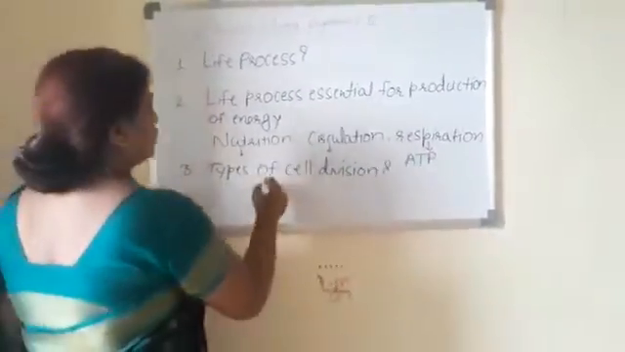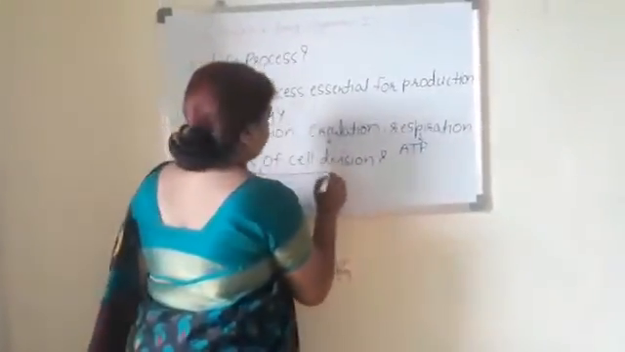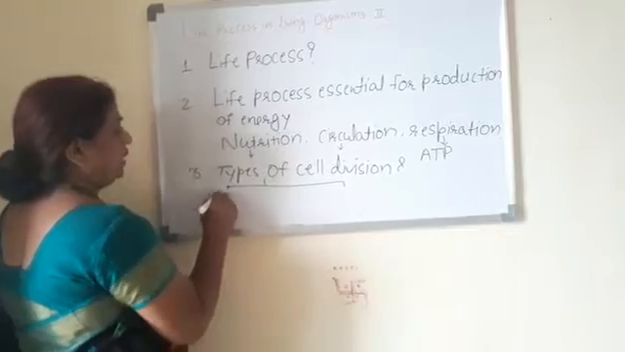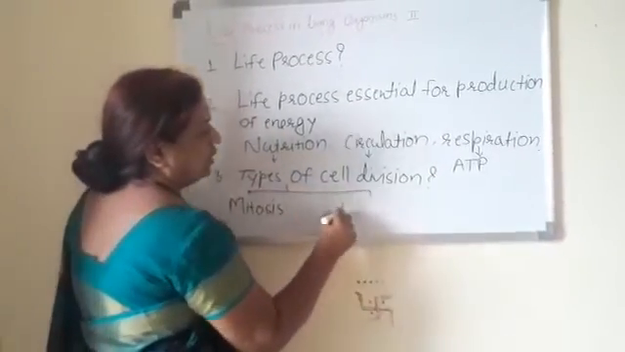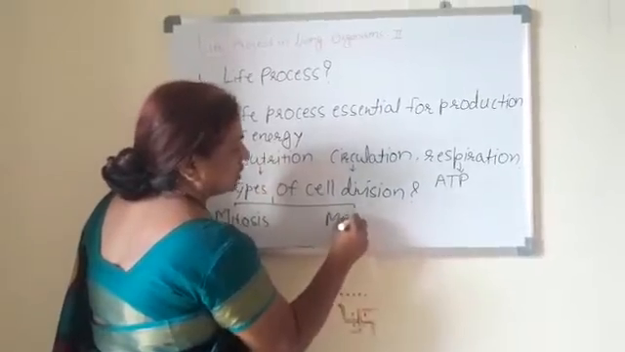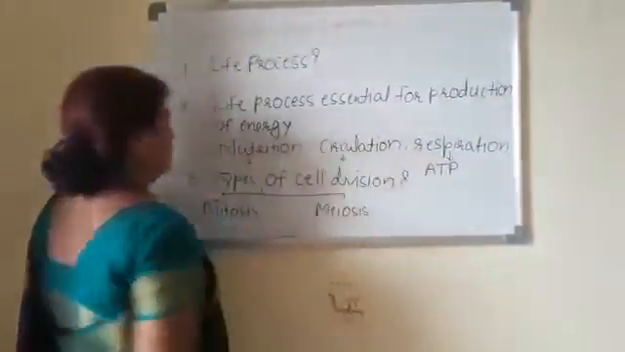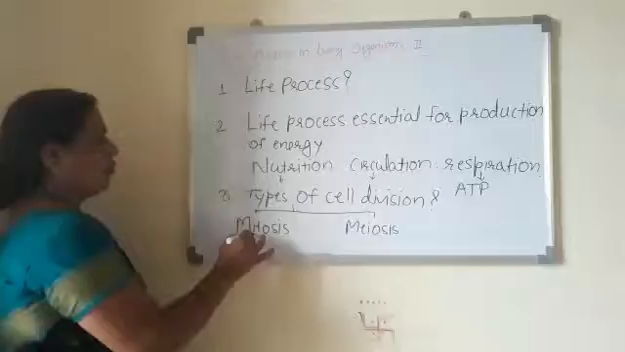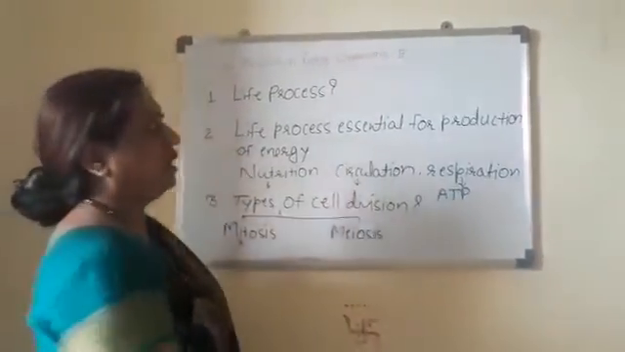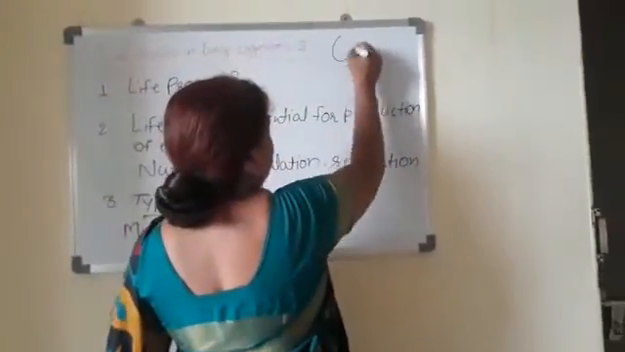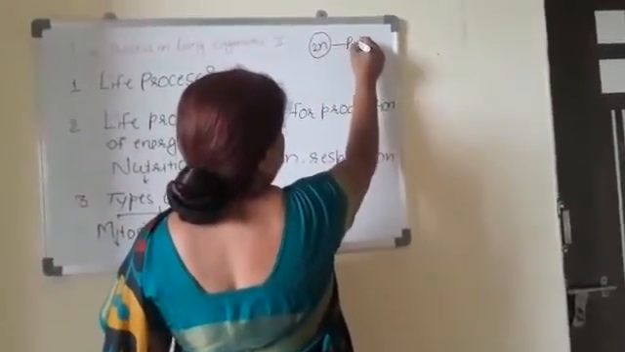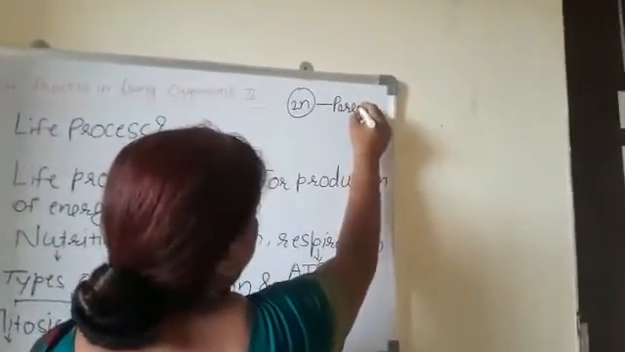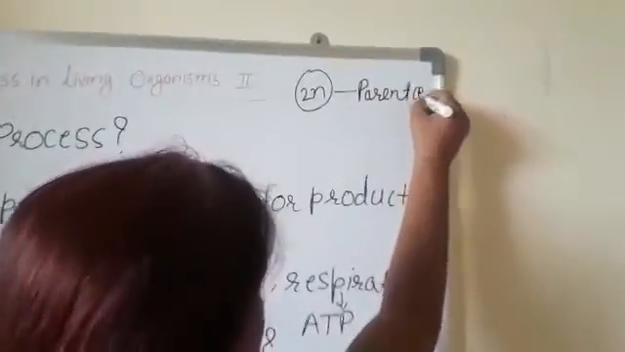The next question which is asked is, the types of cell division. There are two types of cell division, namely mitosis and meiosis. Now mitosis is a type of cell division where a cell undergoes division. Suppose this is a parent cell. The cell which undergoes division is known as a parent cell.